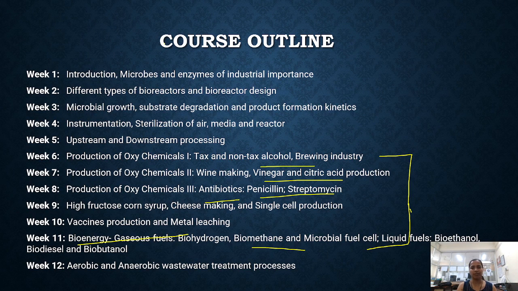And initially, in the first week, you are going to study what it is about, what microbes we mainly use for production, what enzymes are used, and from where we can produce all these components. For this we use the bioreactor, and different types of bioreactors are designed according to the need. Like for alcohol, the requirements are different compared to antibiotics, so all these things are managed by using different types of bioreactor.